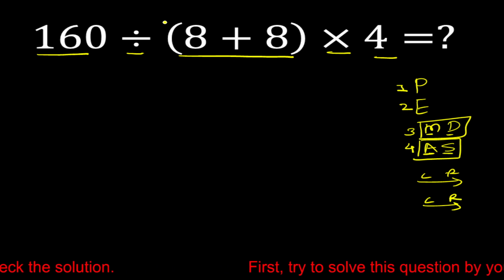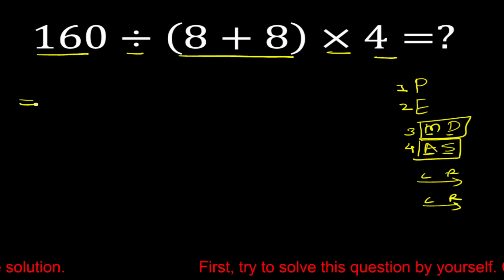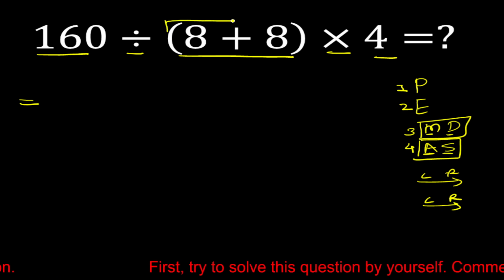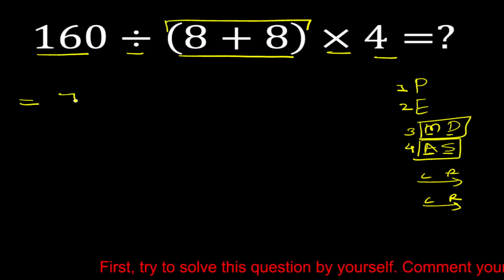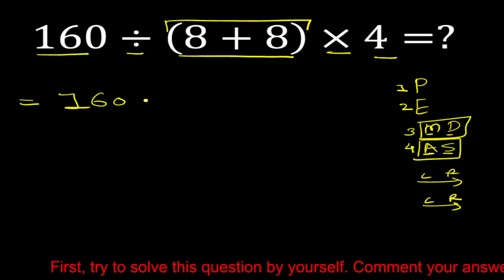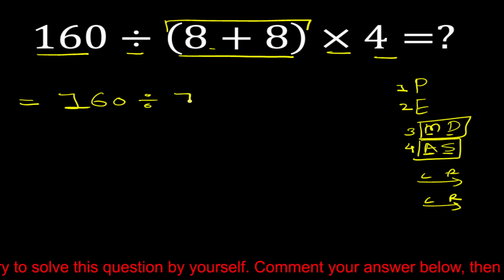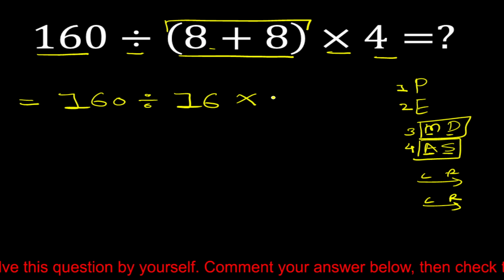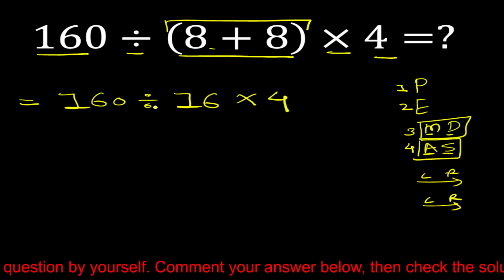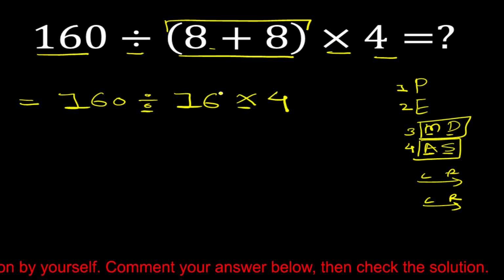Okay, so now according to PEMDAS, first we have to solve this parenthesis. So it is equal to 160 divided by, solve this parenthesis, 8 plus 8 is equal to 16, multiply by 4. Now here is one division and here is multiplication.